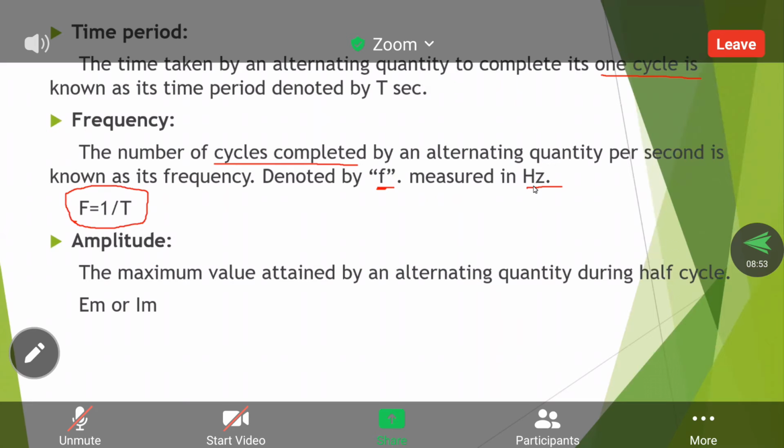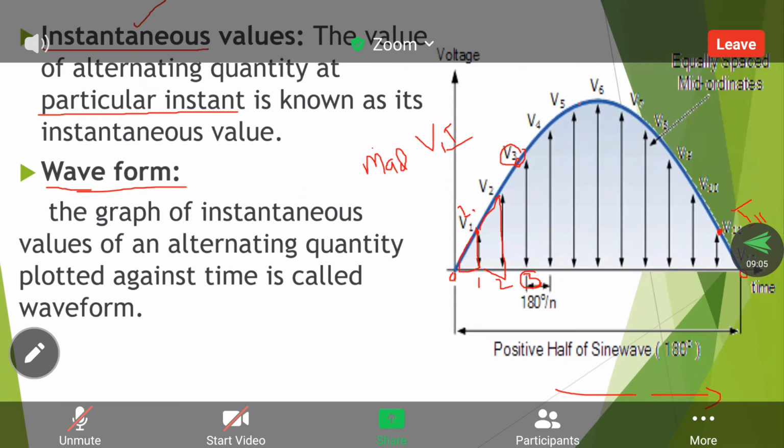Next, amplitude. Amplitude is nothing but the maximum value attained by an alternating quantity during half cycle. This is called the maximum value. If it is voltage, it is represented with Em; if it is current, with Im.